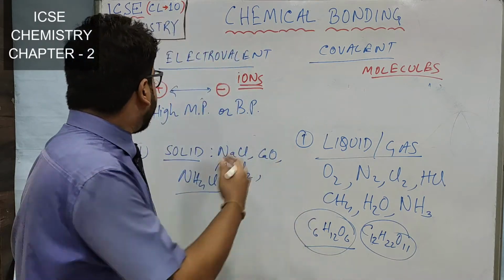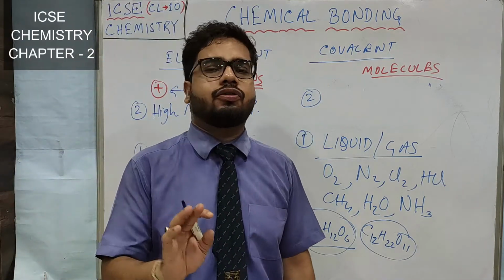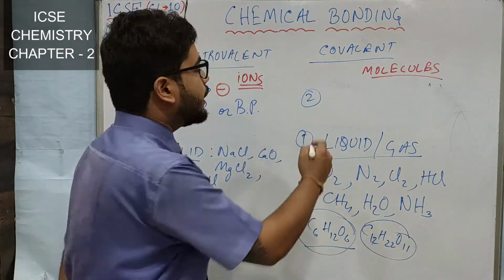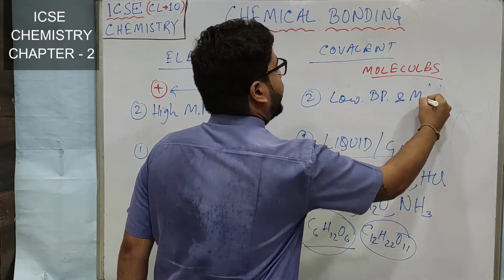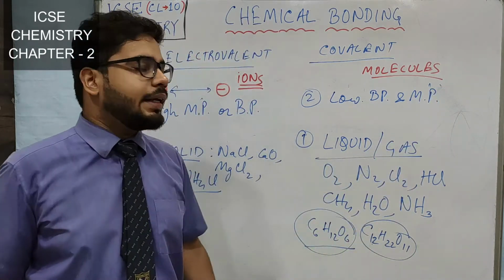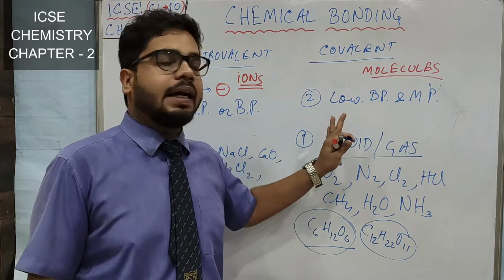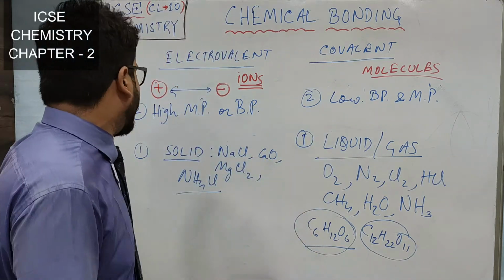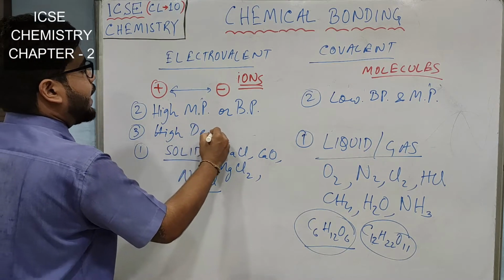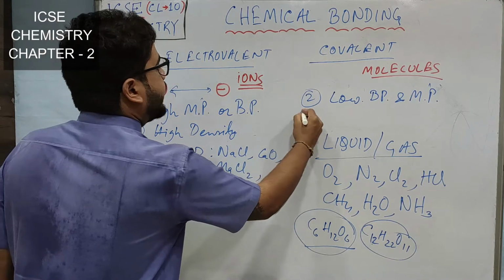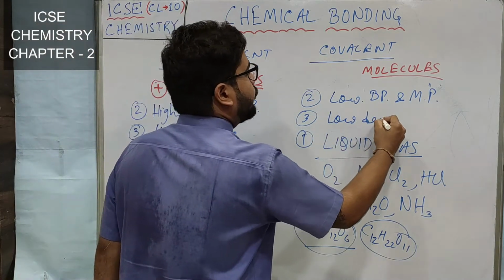On the other hand, as the attraction force between molecules is not so strong in case of covalent molecules, they have low boiling point and melting point. Because normally they are liquid or gas, so in room temperature only they are liquid. So you understand that they have low melting point and low boiling point. Number three, of course they will have high density, that is why they are solid, whereas these covalent molecules, they have low density as well.